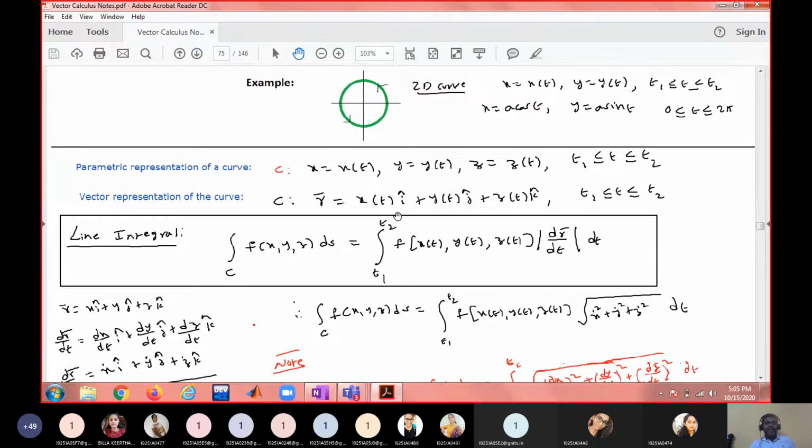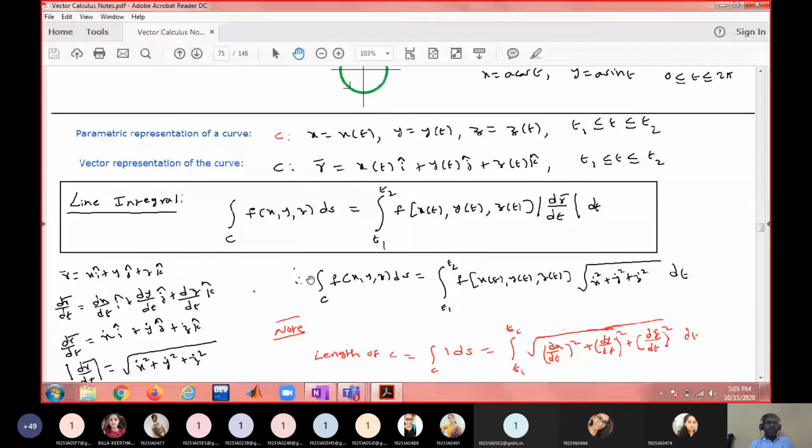Okay, that means this line integral is converted into a definite integral, from a to b. This is a scalar function of a single variable, so this entire thing, from lower limit to upper limit, is nothing but a definite integration. So this gives a transformation from line integral to definite integral. Through the definite integral, you can compute the value of the line integral.